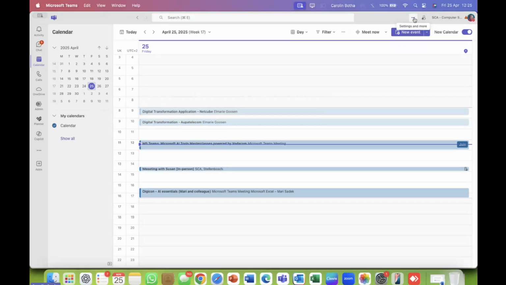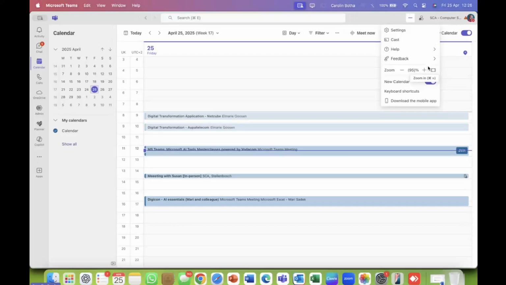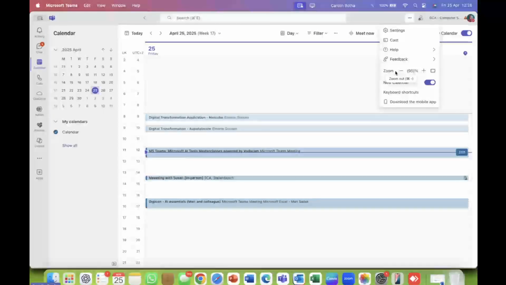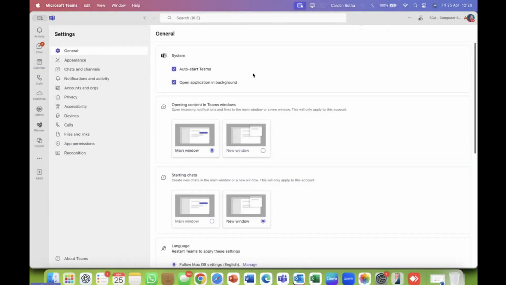On the top right-hand side, there's settings and more. And right on top, apart from switching the new calendar on and off, if you maybe missed that option, you can also zoom in and out. So maybe that's a good idea, just to show you a little bit clearer what we're doing. But let's just go back to the 95 default setting. Here you can download the mobile app, guys. You don't even have to scan that QR code of mine. But let's go and have a look at the settings.